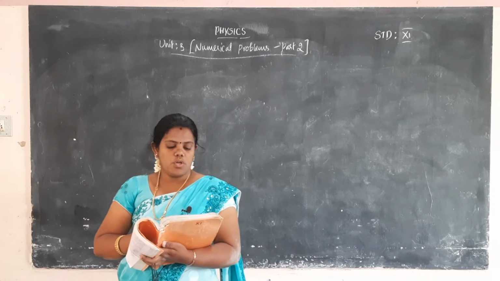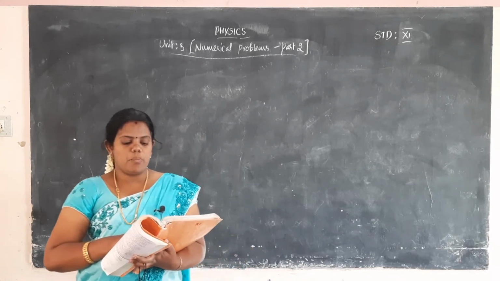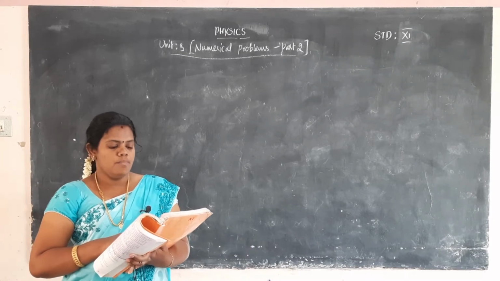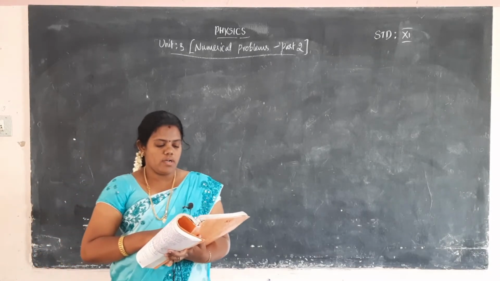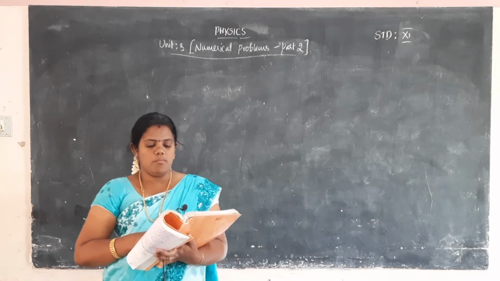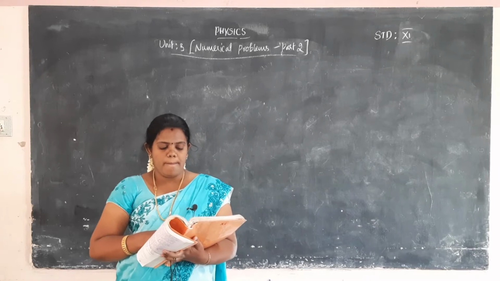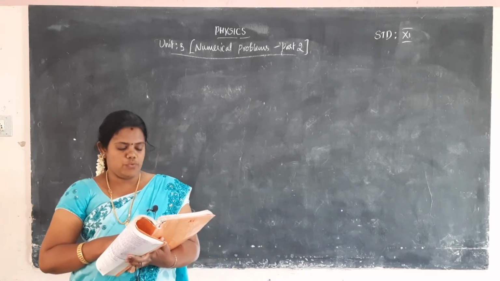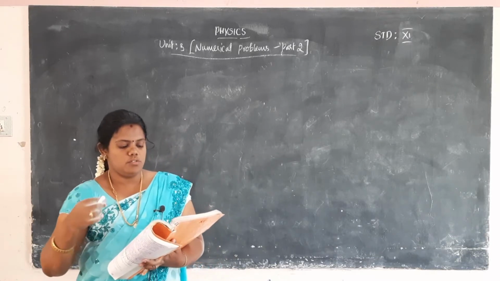Okay. Ninth problem: a football player kicks a 0.8 kilogram ball and imparts a velocity of 12 meter per second. The contact between the foot and the ball is only for 1/60th of a second. Find the average kicking force. A football player kicks a ball.